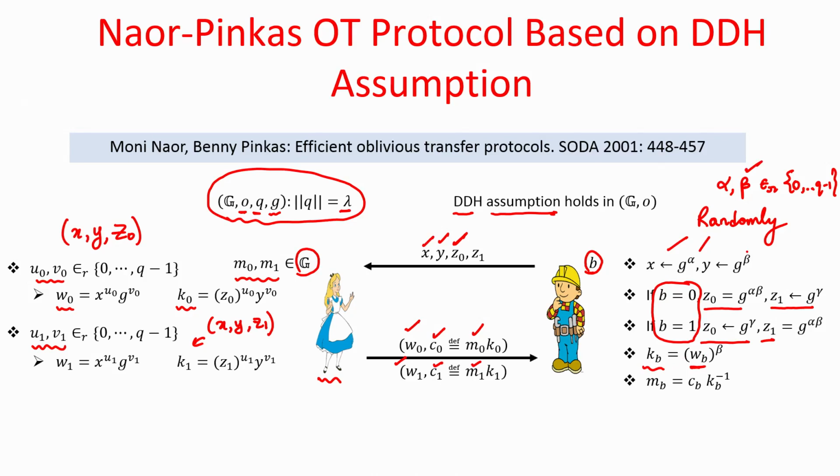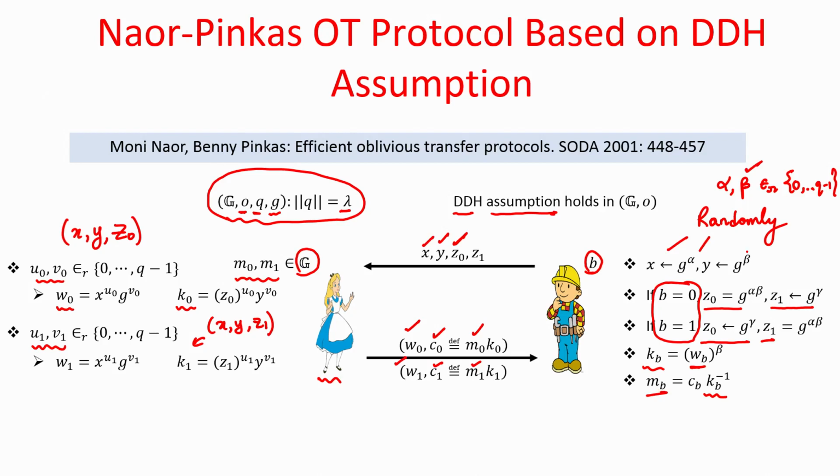Once the value of key k sub b is learnt by Bob, he has to just unmask it. Unmask it means divide it, okay, and divide in the context of group here is multiplying with the multiplicative inverse of k sub b, and if he unmasks c sub b, he gets back the message M sub b. That is the whole protocol. It just involves 2 rounds of interaction.